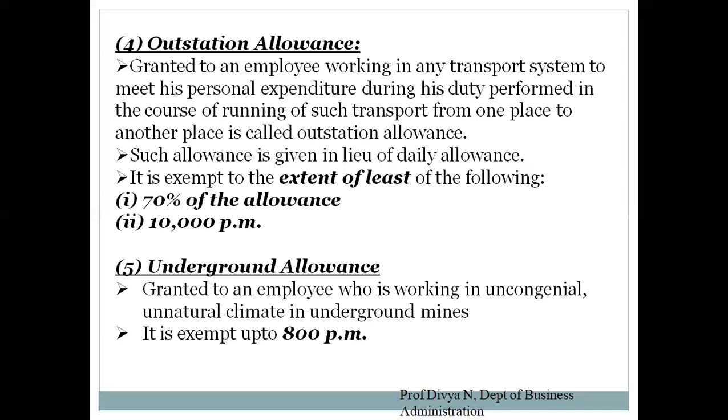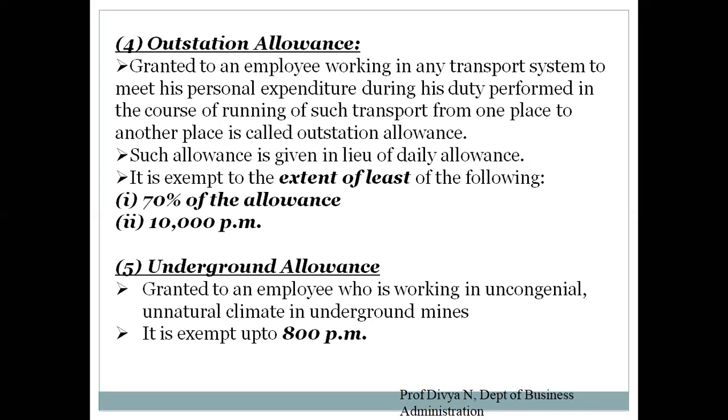That is 70% of the allowance or 10,000 per month. Say the company is providing an allowance of 20,000 rupees, for easy calculation. I need to see whether 70% of that 20,000 is least or 10,000 is least. 70% of the allowance is 14,000, and the other figure is 10,000 per month.